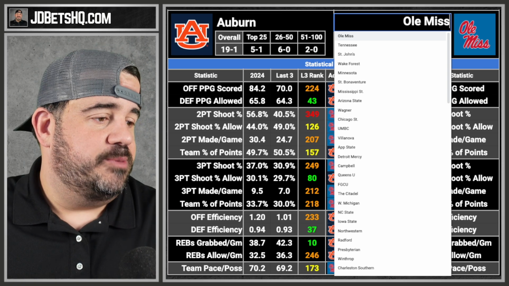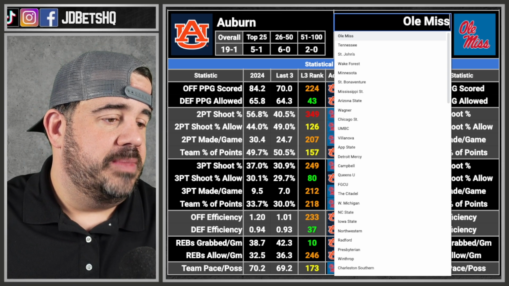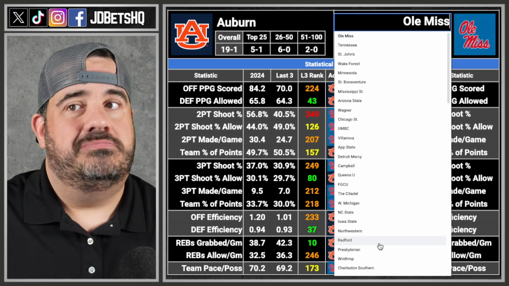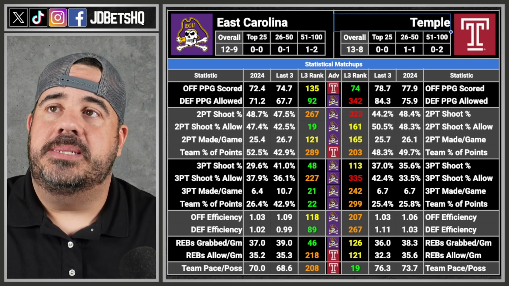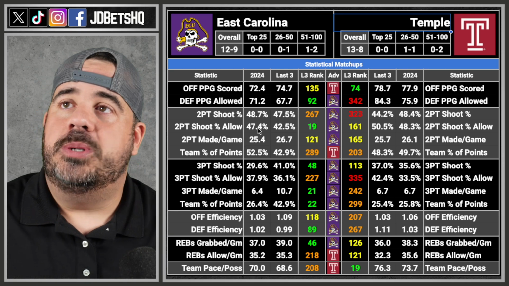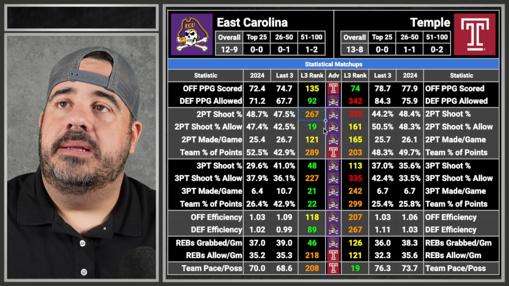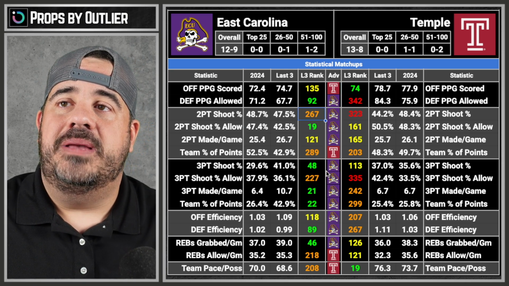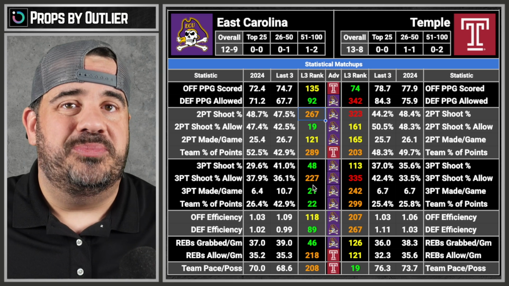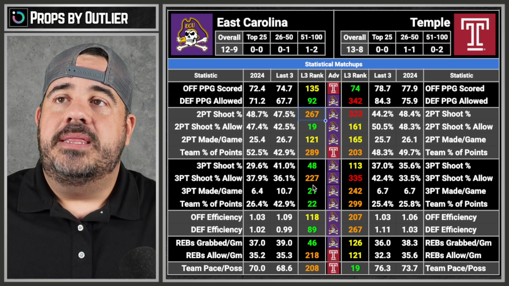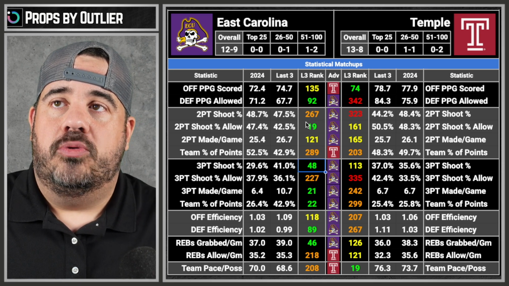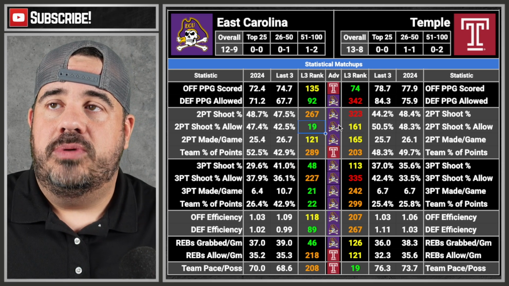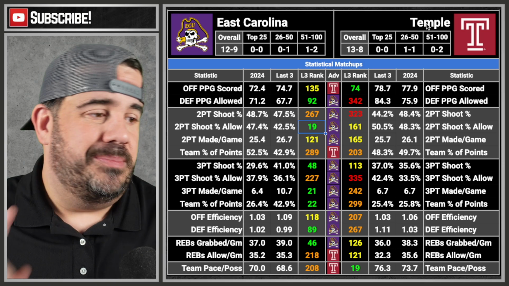Now we're moving to the next 4-spot game, which is going to be East Carolina and Temple. Man, this is fun. I ain't got to roll through every game, thankfully. This is nice. 4 spots here. What we got? Let's see, it's defense, offense. So we got 2. This time it's split. So this isn't a good game because this is literally a game we wouldn't touch, because the 3-point offenses are on point and the 2-point defenses are on point. So it's nothing we want to mess with. So we're going to pass on this one.